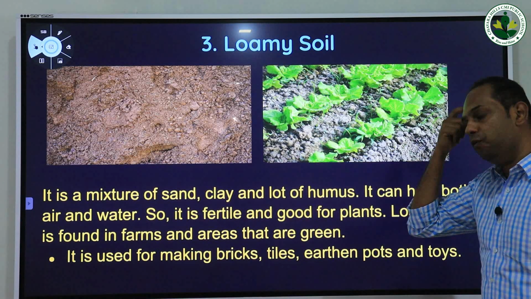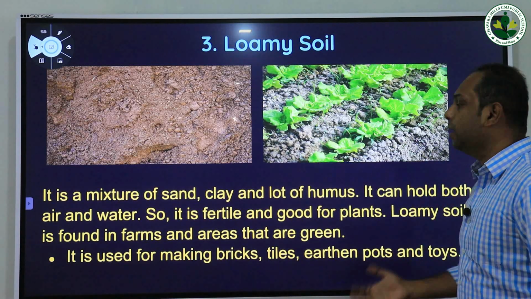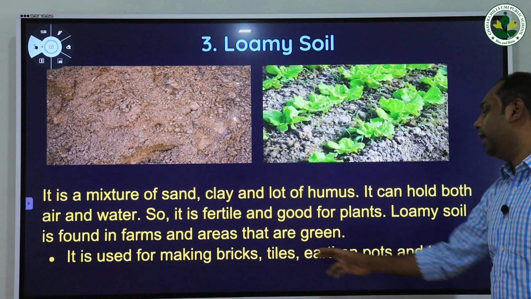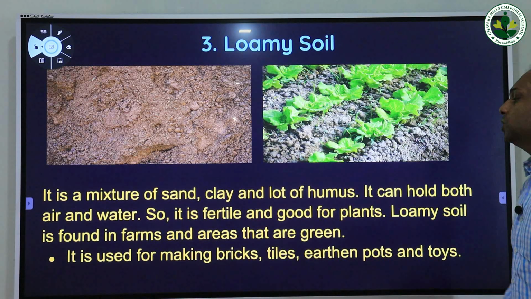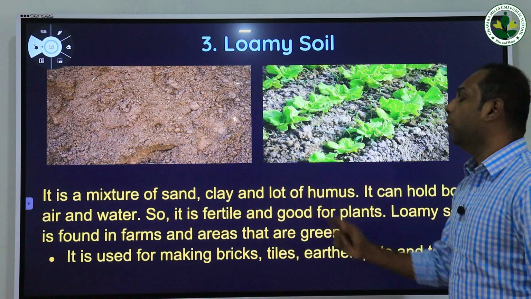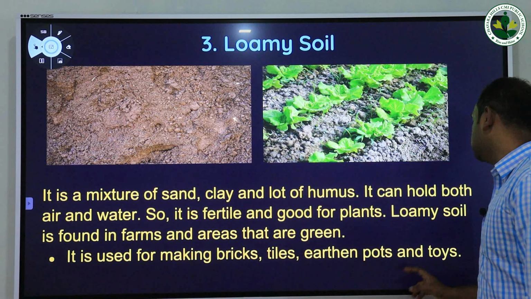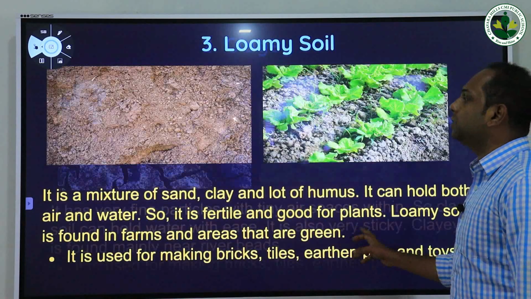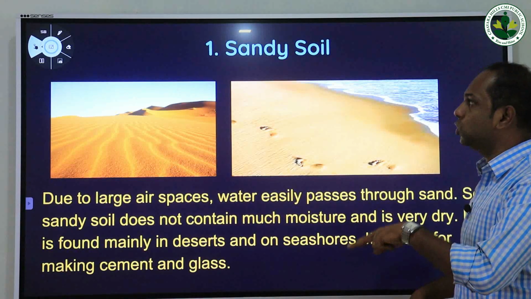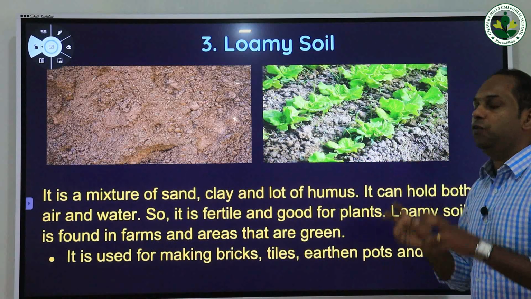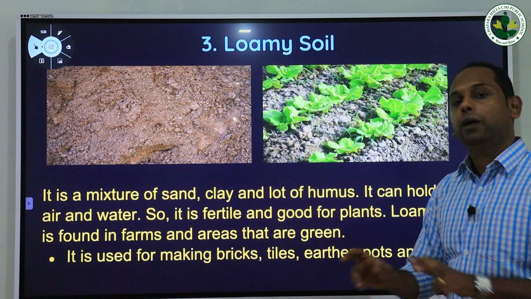It is used for making bricks, tiles, earthen pots and toys. So these are the major uses of this loamy soil. In today's class, we have mainly studied these three types of soil. Among them, the loamy soil is considered one of the very fertile soils available on earth.